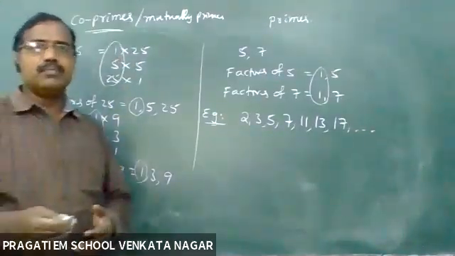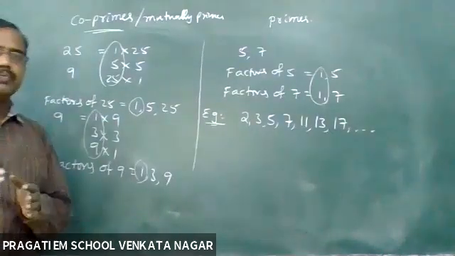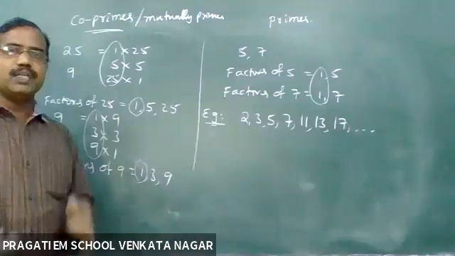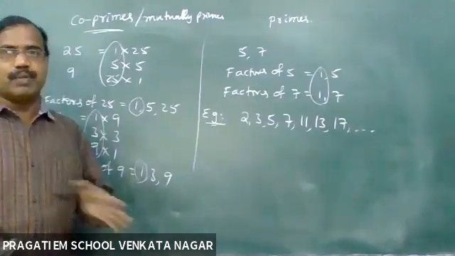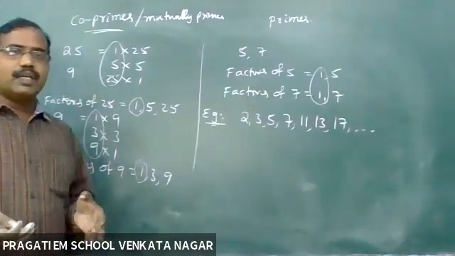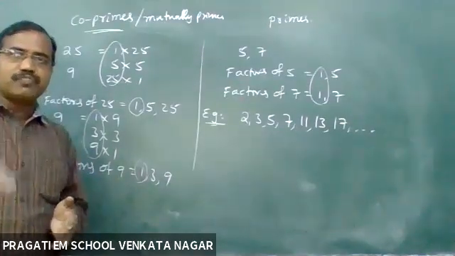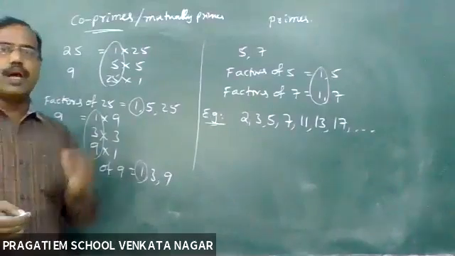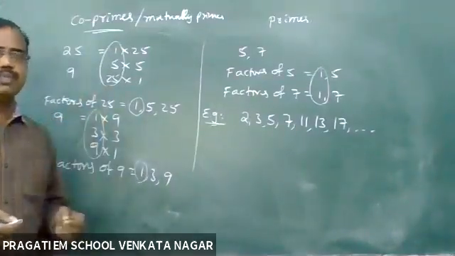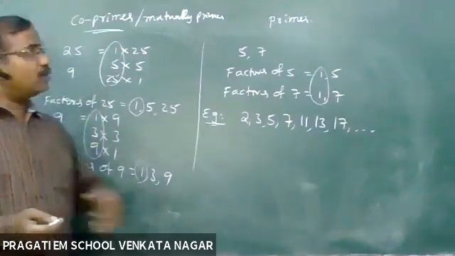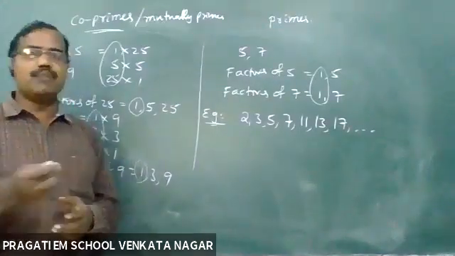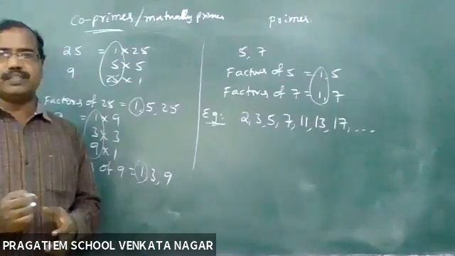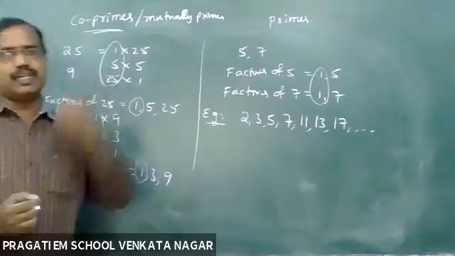So to become co-primes, there is no need for the numbers to be prime. There might be prime numbers, there might not be prime numbers. Whatever they are, they can satisfy the condition of co-primes. But the condition is they must have the common factor 1. But the prime number condition is: a prime number is a natural number having only the factors 1 and itself.